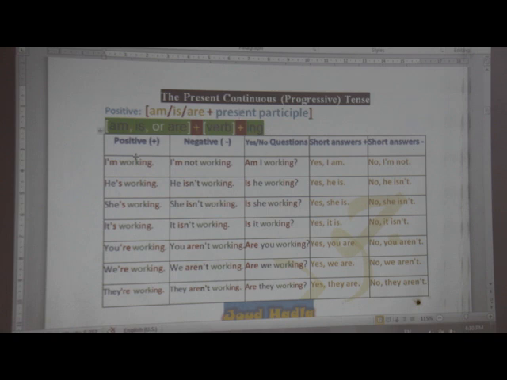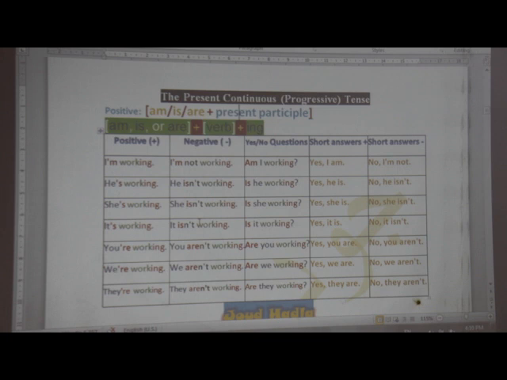So for example, in positive sentences we can say I'm working. It is the contraction form of I am working. Pay attention to these contractions, dear students, in grade 7. He's working, she's working, it's working. Now in the negative form: I'm not working, he's not working, she's not working, it's not working.